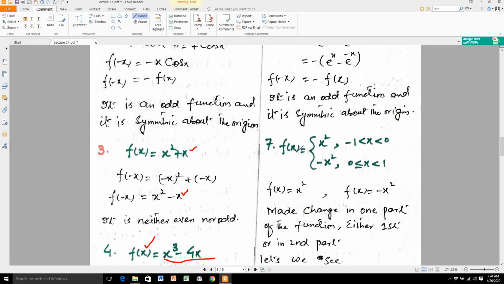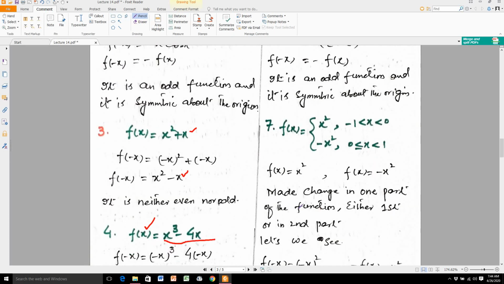Here this function has two parts: one is x square and one is minus x square. So I am writing here f of x is equal to x square and f of x is equal to minus x square. You made a change in one part of the function, either the first or the second.